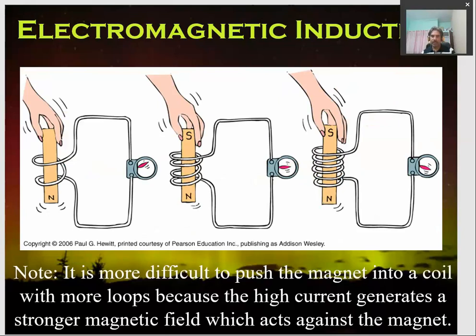Another experiment he carried out is moving the magnet in or out of the coil. Again, he came to understand that as the magnet is moved in or out of a coil, in both cases the magnetic field around this coil is changed, and hence EMF, or we can say voltage, is set up across the coil, due to which current starts flowing in the coil, which is known by the deflection in the